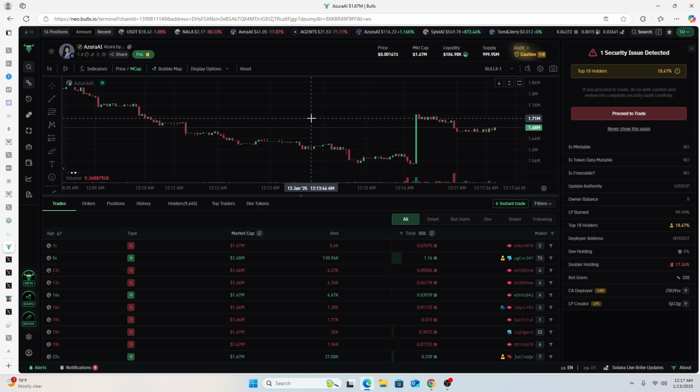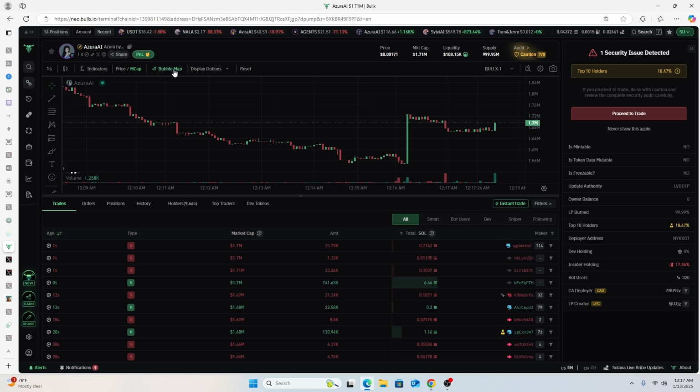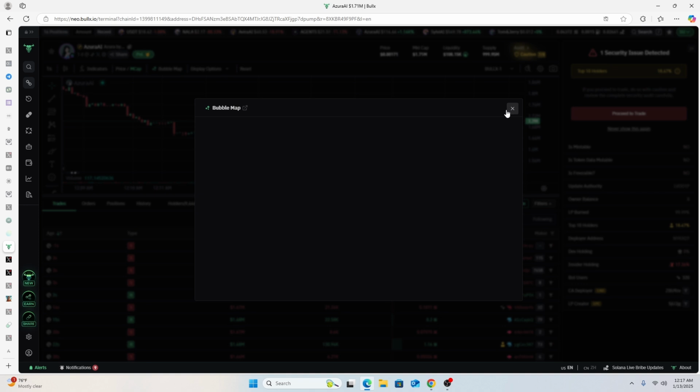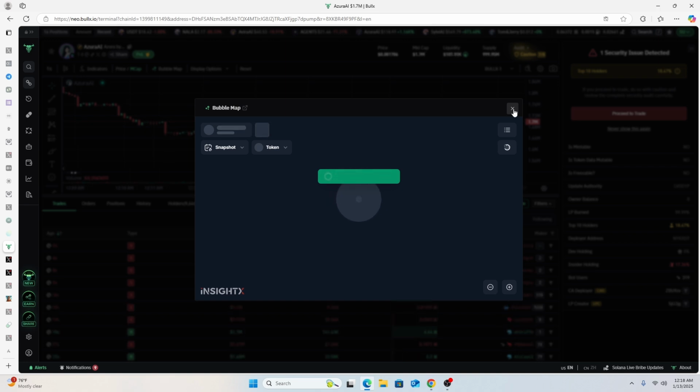Very soon I'll do a full-fledged tutorial of all the features of BullX Neo. If you're on the original BullX, you want to move here, you may need an invite to do so. The invite will be in the description. This is as sophisticated as can be, and it's still evolving. There's also bubble map if you want to check the distribution of a token. Again, in the description there will be a bunch of relevant information there. Check it out. And that's the scope for this video.